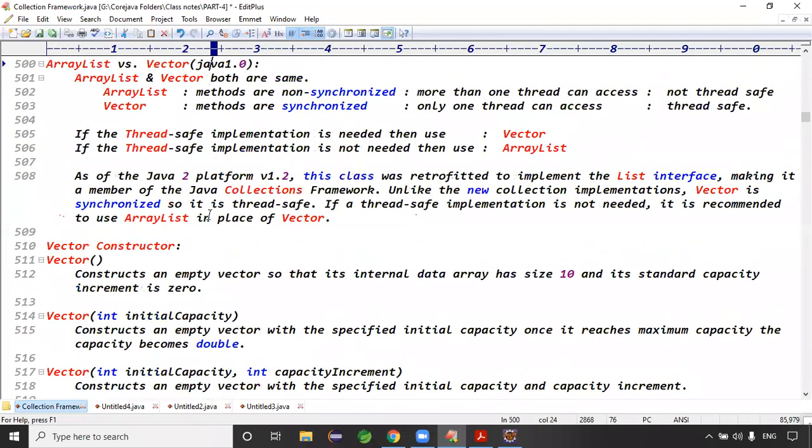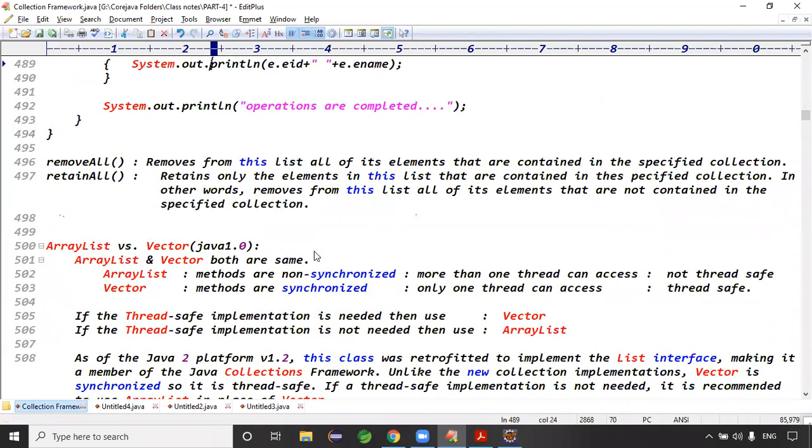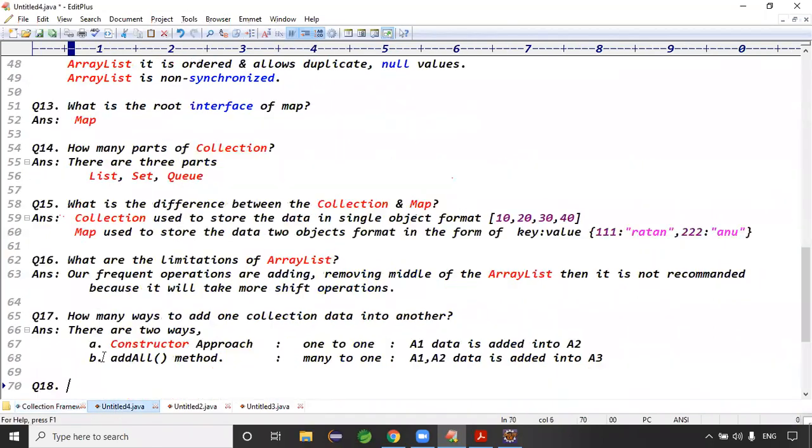ArrayList versus Vector, guys. Define ArrayList versus Vector. Can you please define this one?